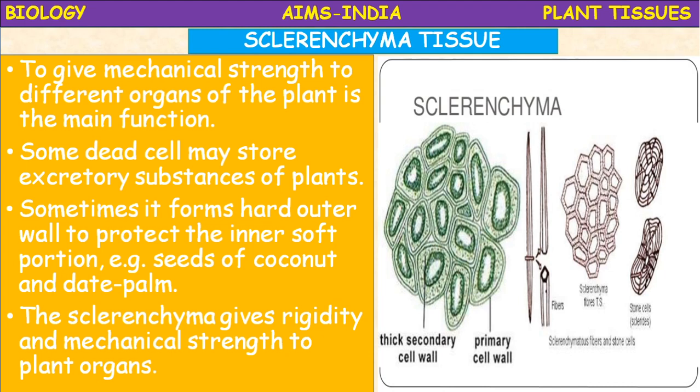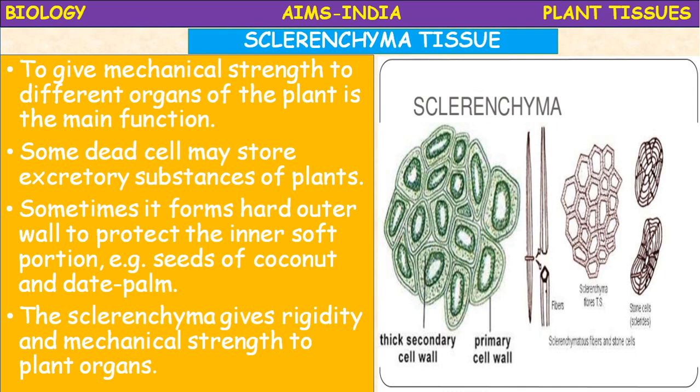Who introduced the term parenchyma? N. Grew. He gave the term parenchyma for the pithy part, which has intercellular spaces and soft cells. Such tissue in plants he called the pithy part.